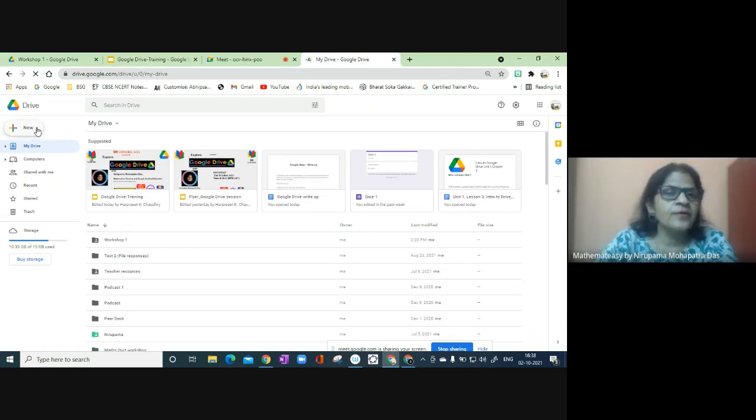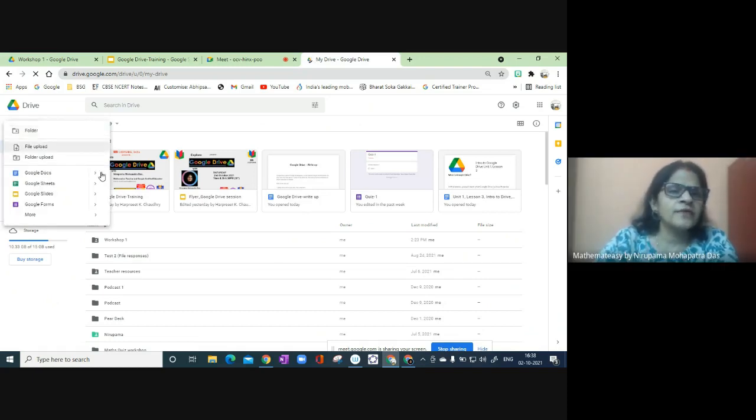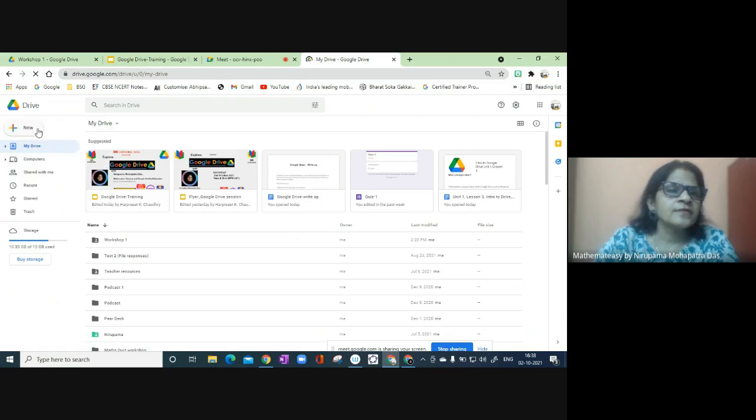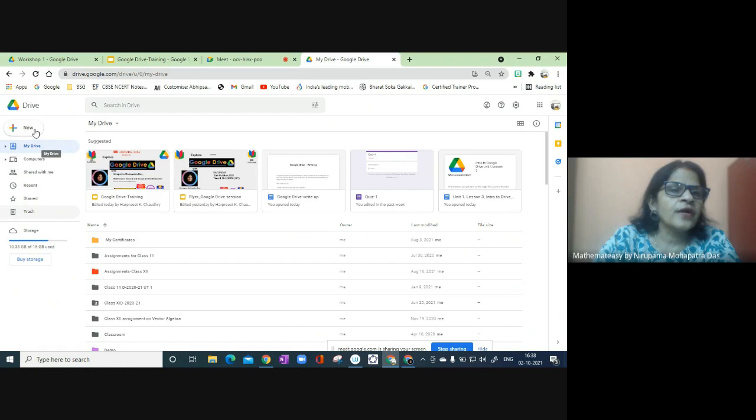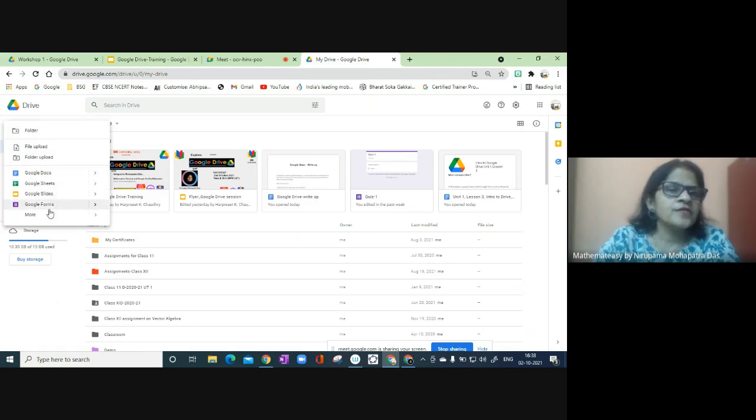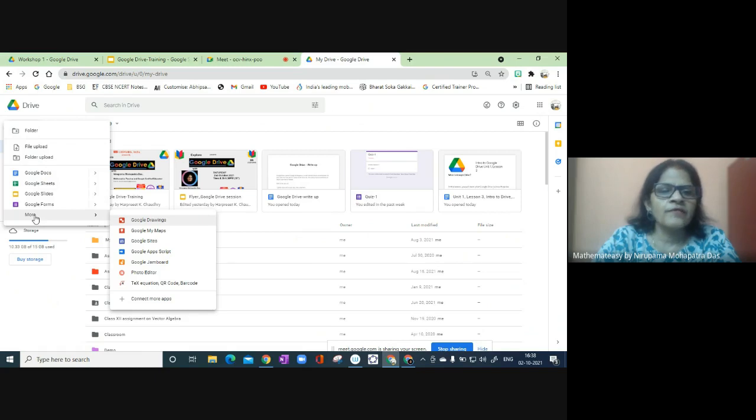When we click new, we can see various menus. We have My Drive, Computers, Shared with me, Recent, Starred, all these menus are here. And we have drive apps. When we click new, there are folder, file upload, folder upload, and specifically we can see Google Docs, Sheets, Slides, and when we click more, we have lots of others.